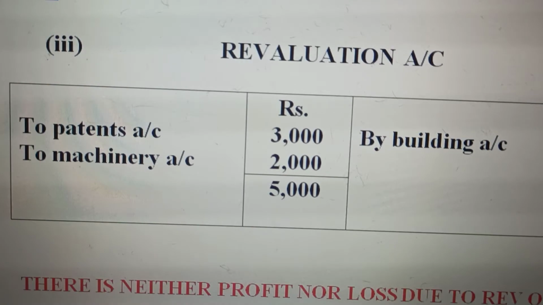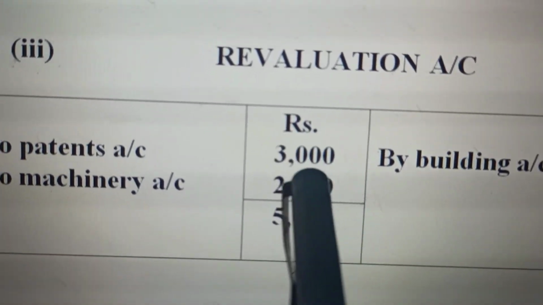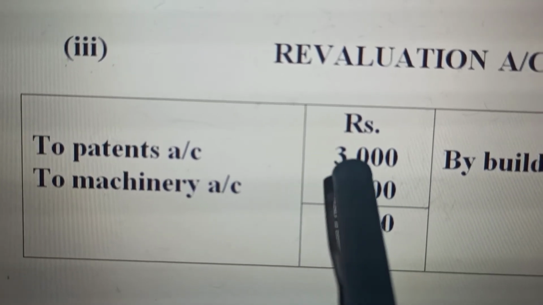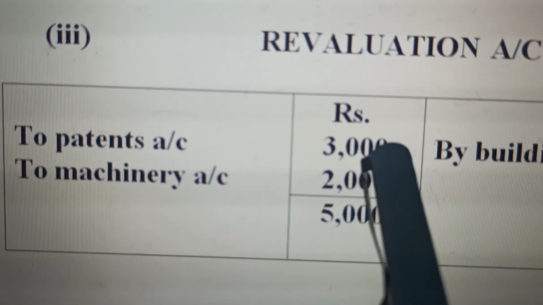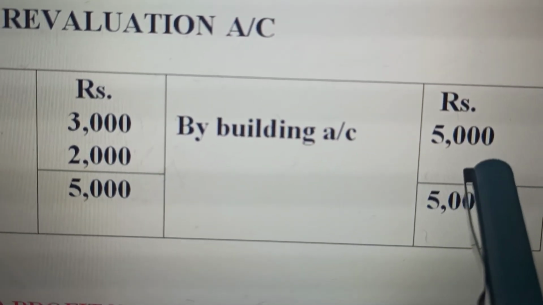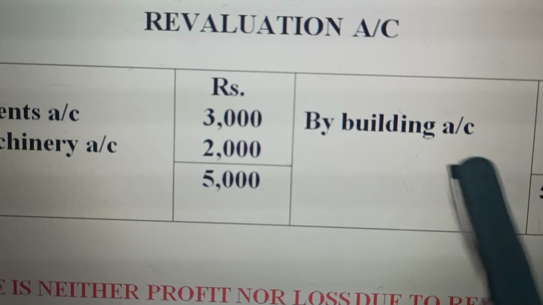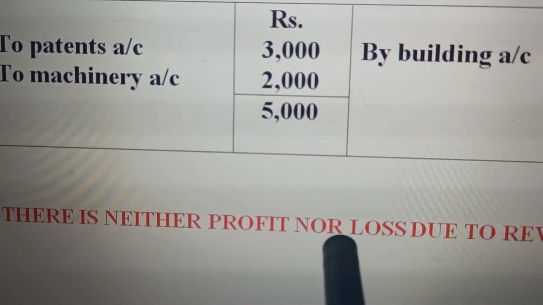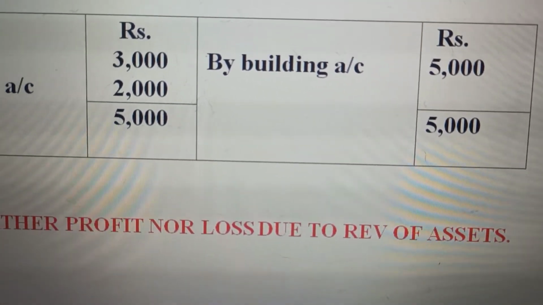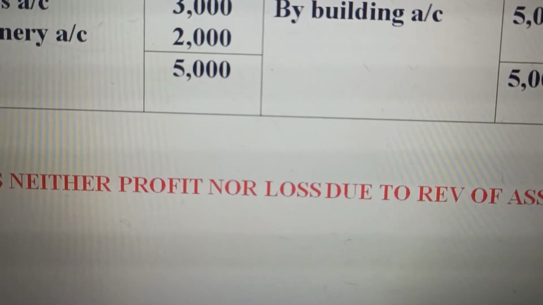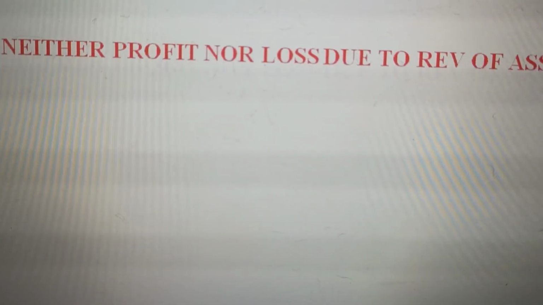Let us now make the revaluation account, with the information given. Patents are valueless, they say. Patents were worth 3,000. Machinery is brought down by rupees 2,000. Building appreciated by 5,000. And we see that there is neither profit nor loss due to revaluation of assets. That means we make the revaluation account, and no profit or loss will go into the capital account because of revaluation.